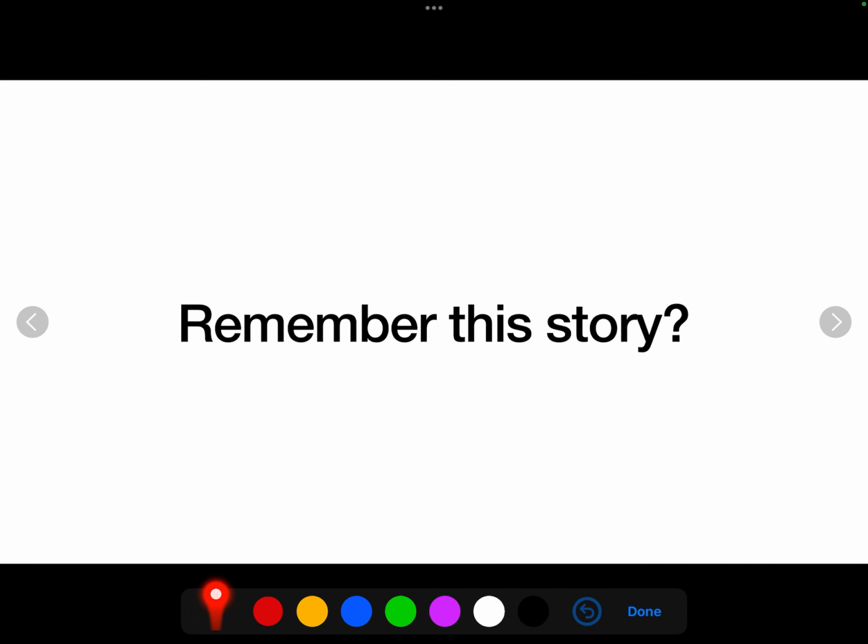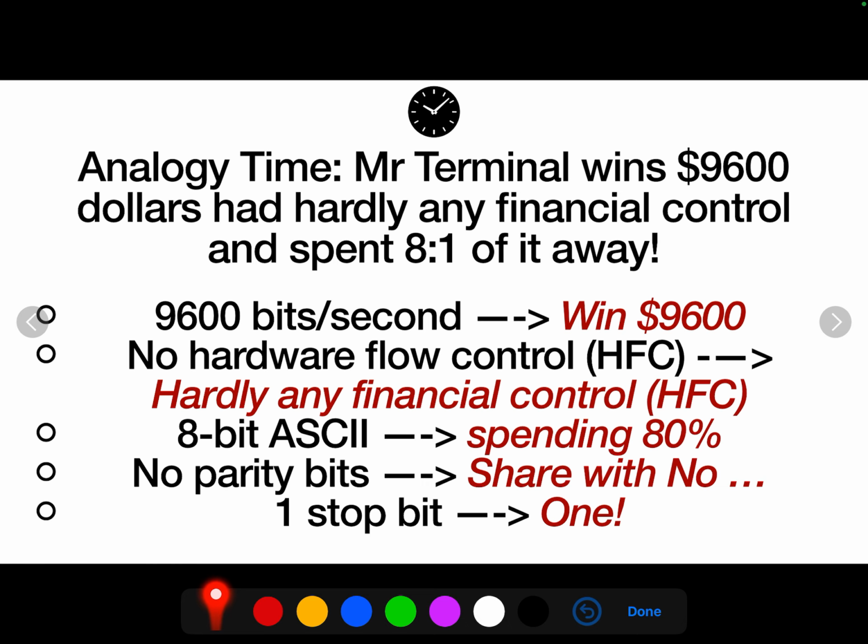An important analogy, if you remember the story from my previous lesson, in either lesson 1 or lesson 2, we talked about this analogy. It's a little story, but I think it captures some of the key facts about the default terminal emulator settings that we need to know. So think of a gentleman called Mr. Terminal. He wins $9,600 in the lottery, but he has hardly any financial control and spent 8 to 1 of it. He spent 8 to 1 of his money, so he's not really managed his finances very well there.